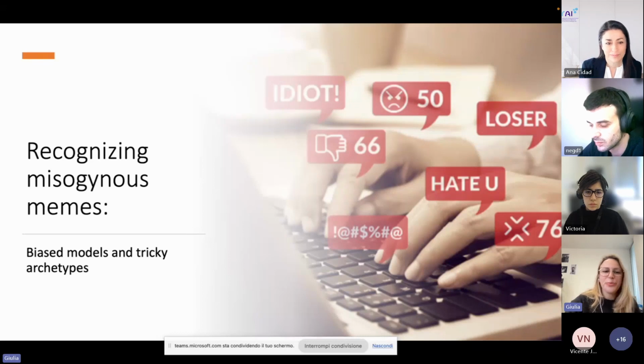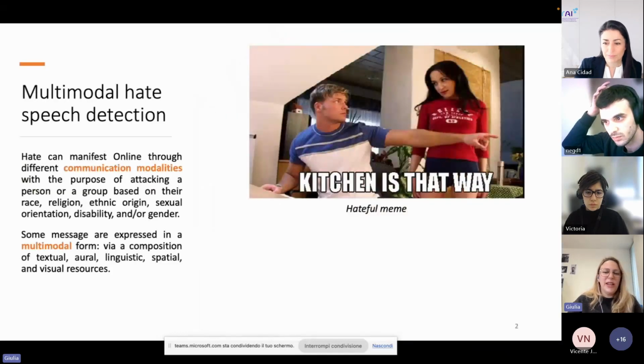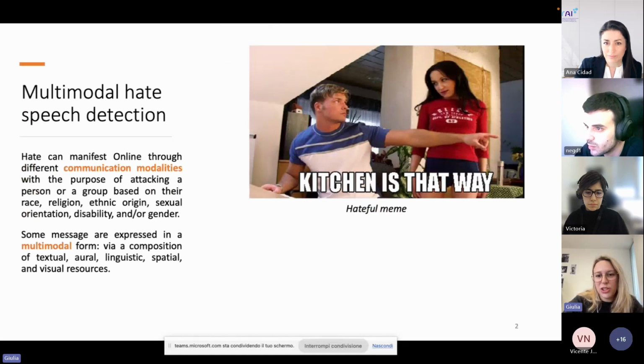So today I'm going to present my work entitled Recognizing Misogynous Memes, Bias Model and Tricky Archetype. The main work focuses on the field of multimodal hate speech detection. In particular, there are many ways of expressing thought and conveying messages, especially in the social media environment. And one of these modalities is represented by memes.